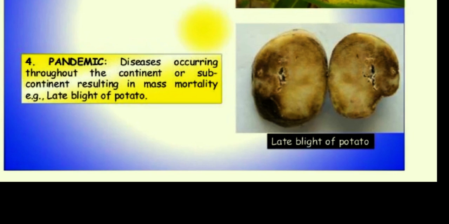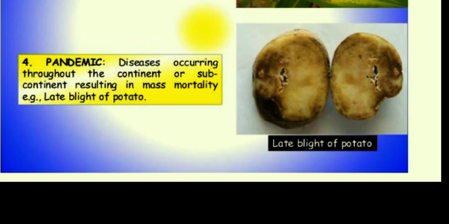Sporadic diseases come irregularly, in moderate to severe form, but pandemic diseases come in severe form, throughout the continent and the country, and cause a high mortality rate. We also heard that coronavirus is a pandemic disease. Why is coronavirus a pandemic? Because coronavirus spread throughout the countries, throughout the world at a very fast rate and caused a high mortality rate. Due to this, coronavirus is a pandemic disease.